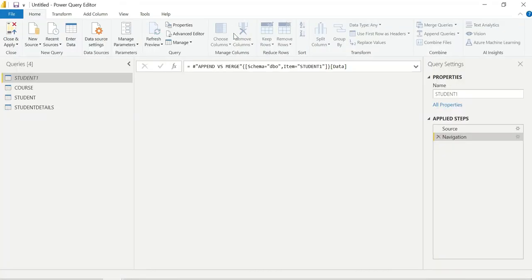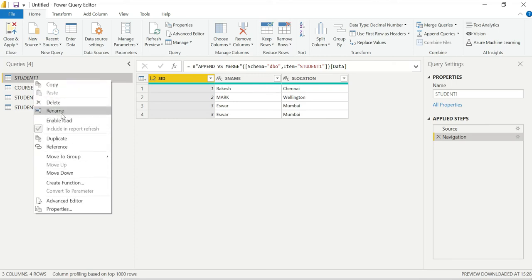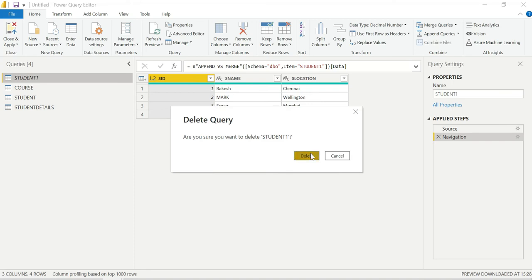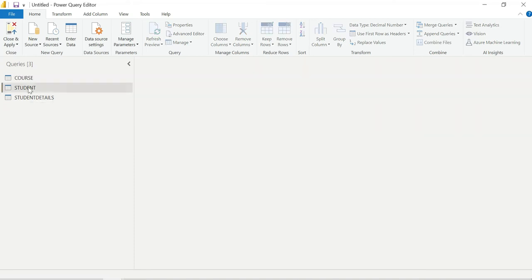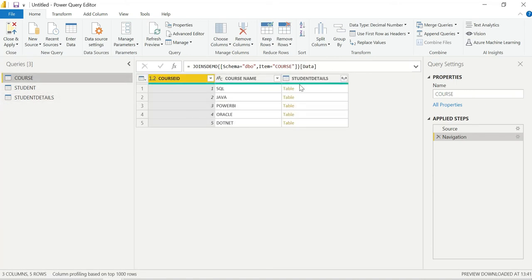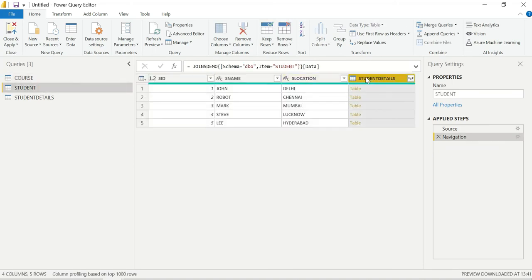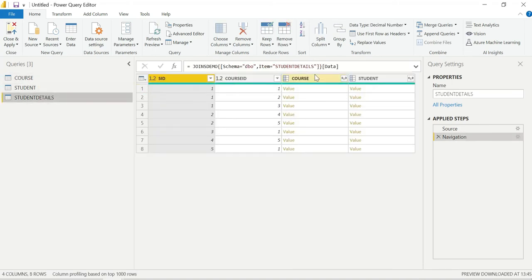Understood, right? Instead of maintaining three tables, why can't we go for a single table? Because a primary key and foreign key relationship is there. The student ID. I disabled it, just deleted it from my table model. Student details, you can ignore this, guys. Course, I'm just removing it here for understanding. Why? Because it automatically detects the relationship between primary key and foreign key. That's why this thing comes. I just want to delete with control and control.